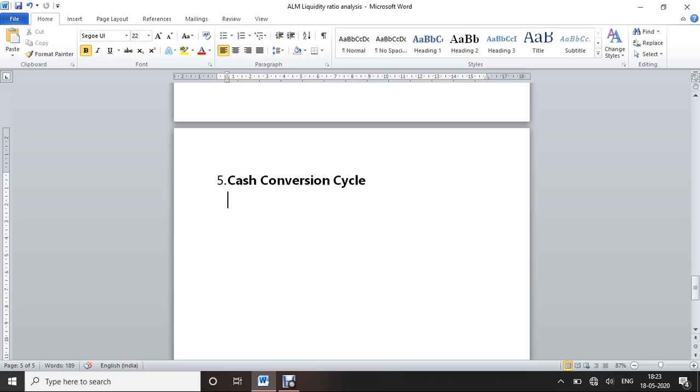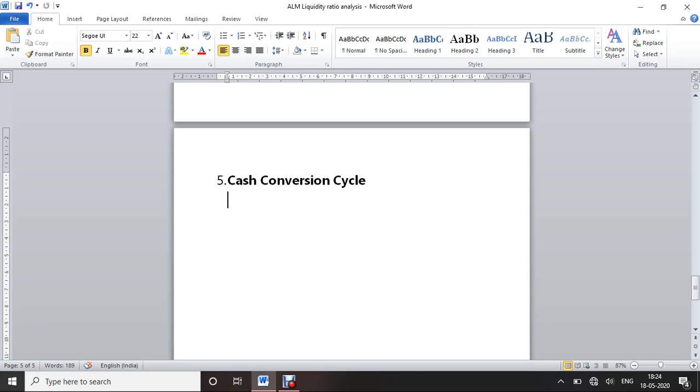So the lesser the time period between cash inflow and outflow, the higher the liquidity. Such a short cash conversion cycle means that the company needs to finance its accounts receivable and inventory for a short period of time.